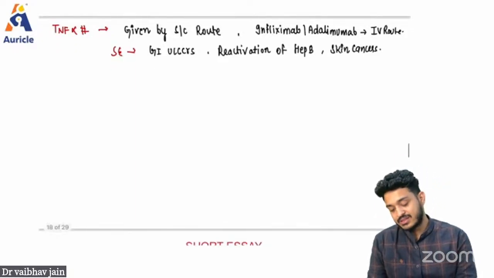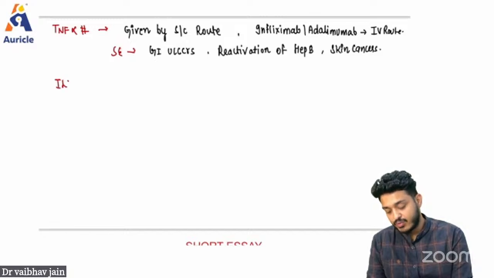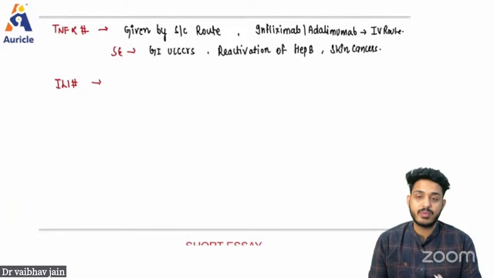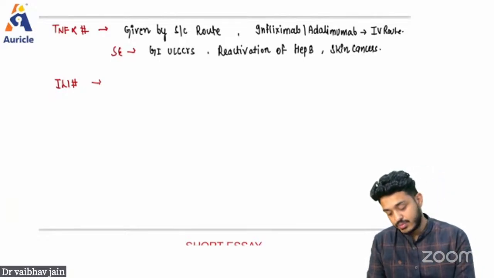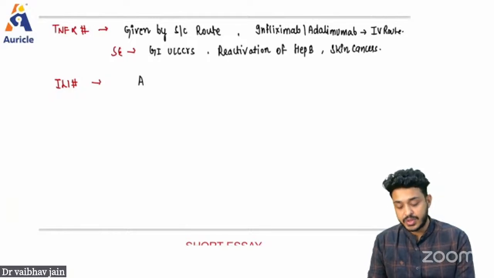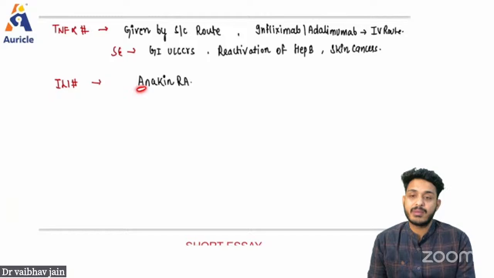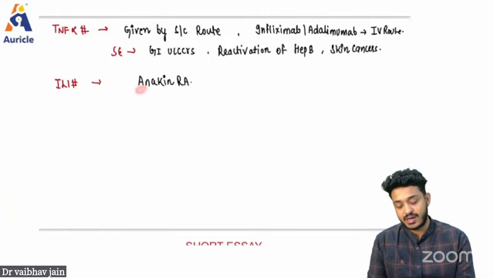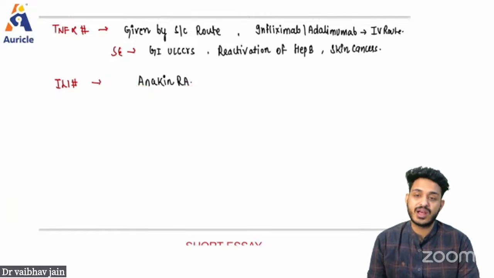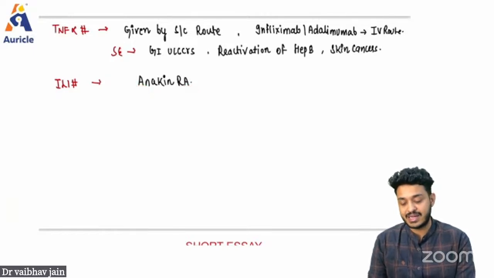Then we have some specific drugs like interleukin 1 inhibitors. I've taught you interleukin 1 and TNF alpha are the important ones, right? So what is the drug that works as an interleukin 1 inhibitor? That is going to be anakinra. You can remember this is the interleukin 1, remembering 1 from the E. That is the drug you will be using, anakinra, used in rheumatoid arthritis, RA.